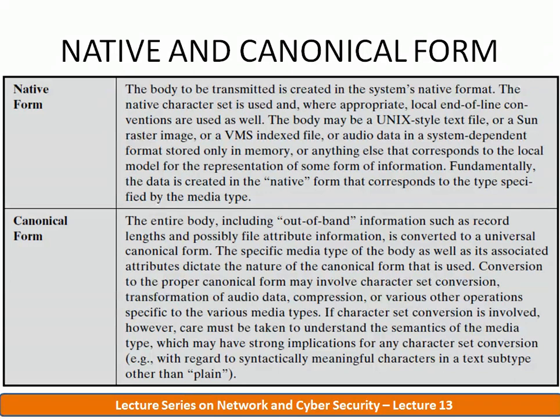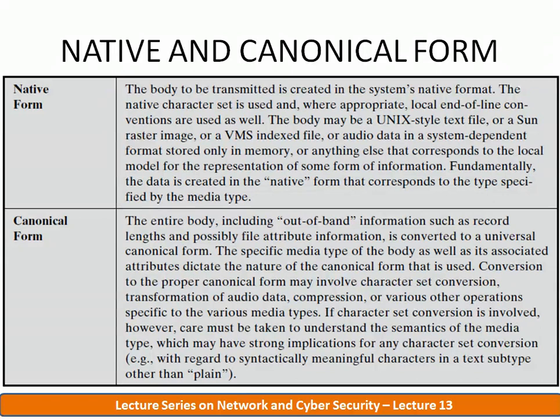So the native form is supported by the system's architecture, like an audio file, which depends on the underlying hardware and software used in the system we are using for sending the mail.